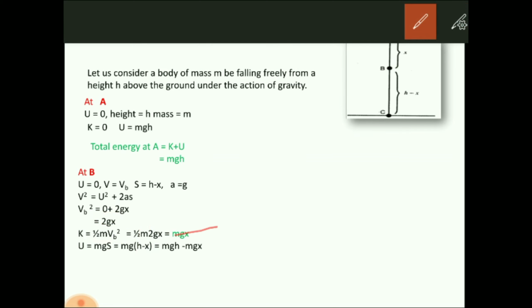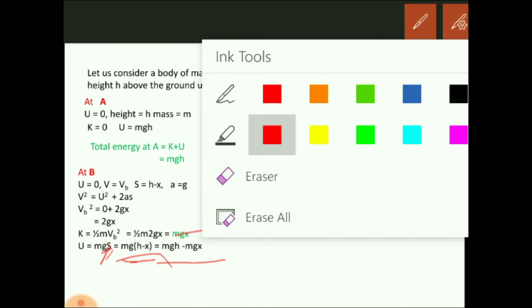Now what about potential energy? Potential energy is mgh. Here I have written capital S, because I have considered this to be the height at b. So mg, in place of h I have to write h minus x, because this is the height at b. While finding the potential energy for b, we need to consider this particular height, which is h minus x. That's why I have written mg(h minus x). Expand this, open this bracket, it becomes mgh minus mgx.